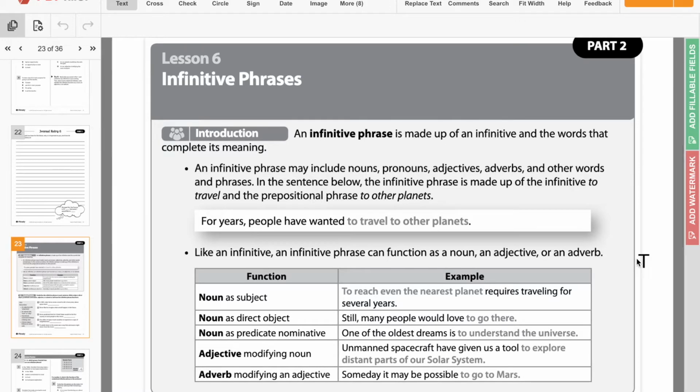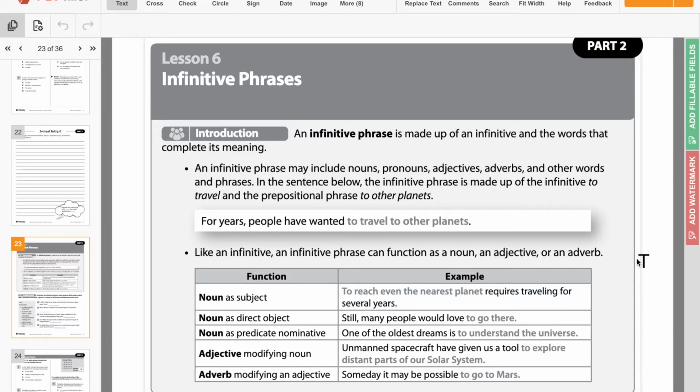So last time we talked about infinitives. So an infinitive is a verbal, which, just as a review, we've been talking a lot about verbals. Verbals are verbs that function as either a noun, adjective, or adverb. In this case, an infinitive usually functions as a noun, but it can also function as an adjective or adverb.